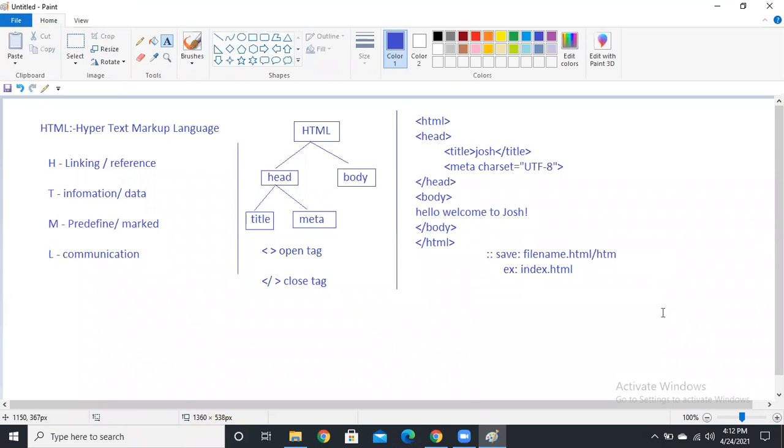When you save index.html, automatically you will get your default browser icon, guys. When you double click, automatically it will open a web page like this in your default browser. So in the web page you have one title, right? In the title bar you display the title like this. And in the body, the whole content comes in the body like this. And this is the normal HTML structure only, guys.